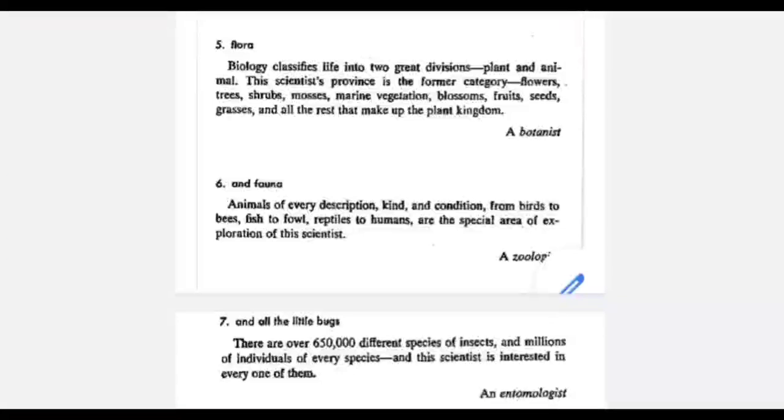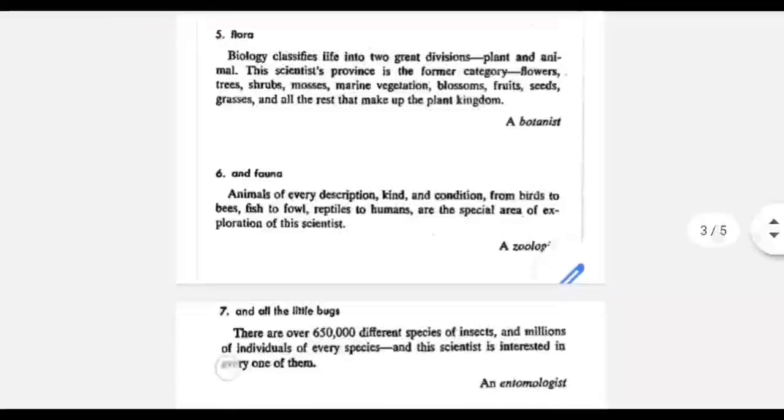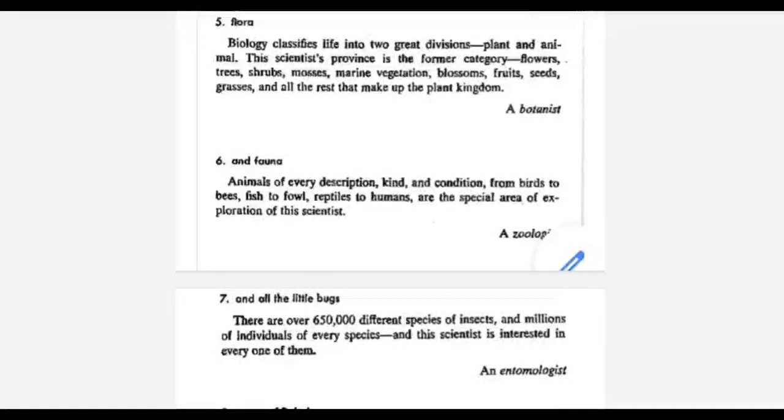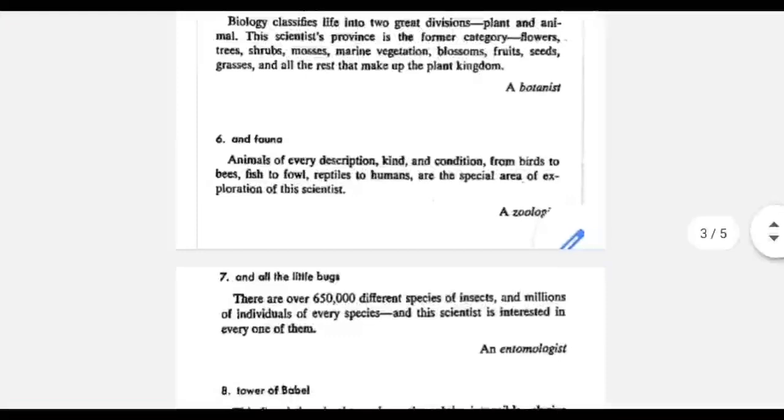So the next word that we are going to be learning is botanist. Now in biology we have two broad groups, which is plants and animals. Plants are also referred to as flora. So when we see botanist, it comes from the root botany. So botanist is someone who studies about all kinds of plants, how they were formed, what do they need, how are their vegetation, and etc.